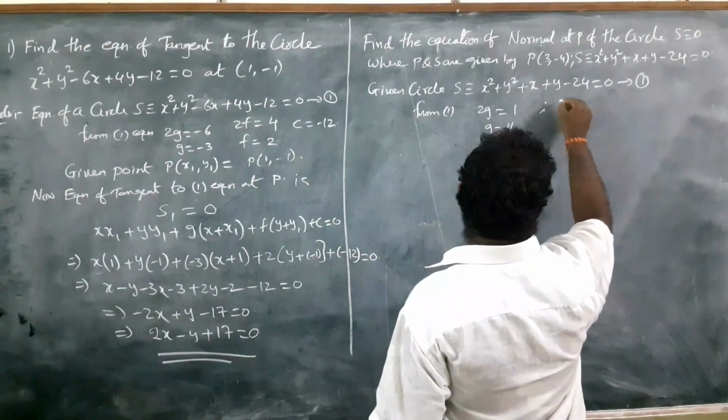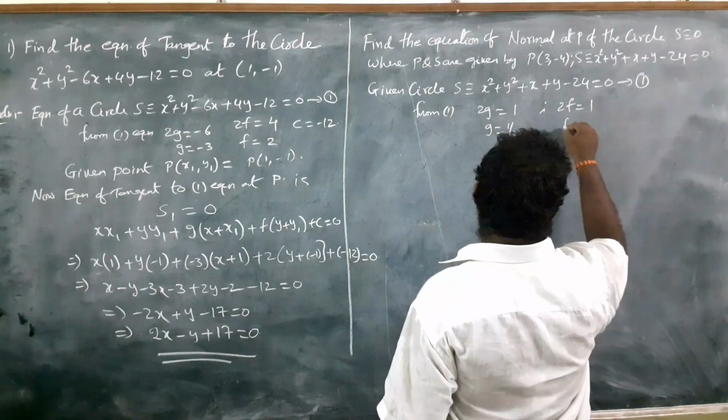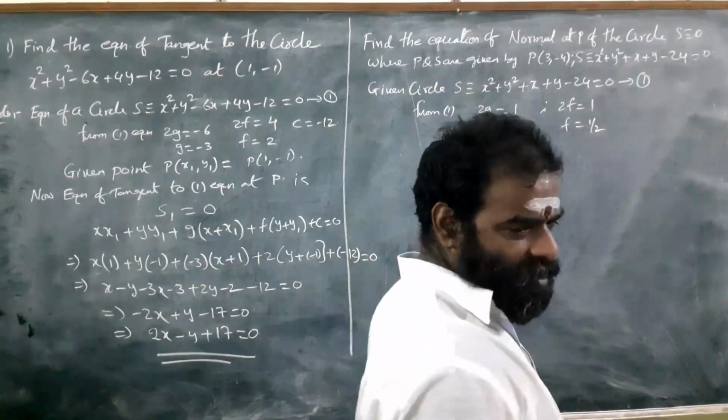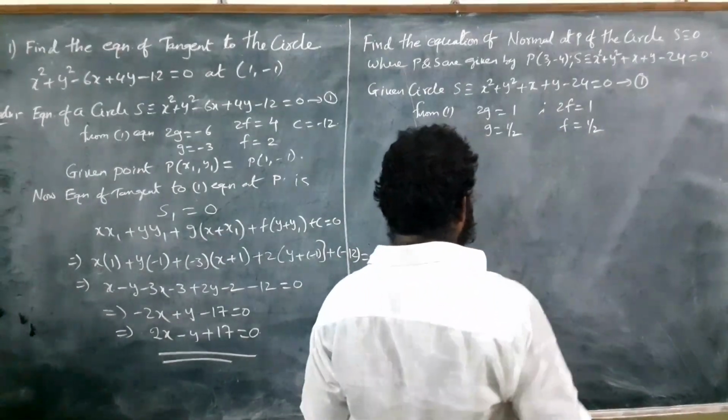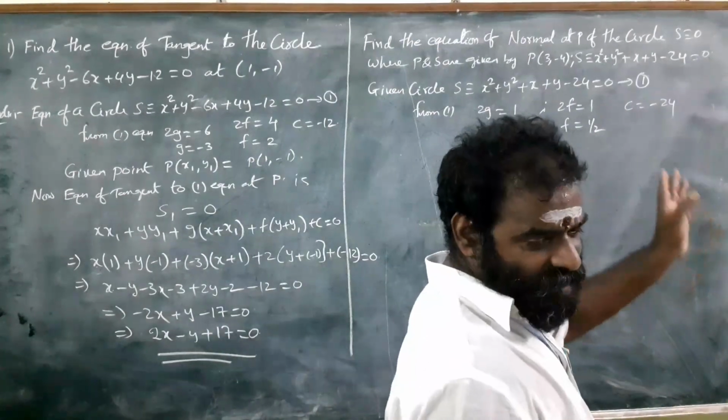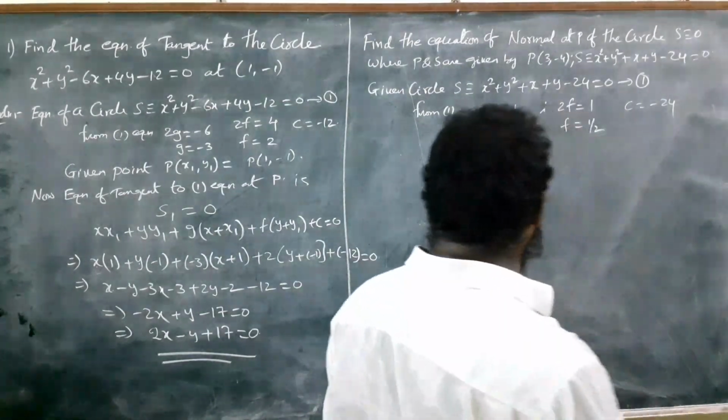And 2f is equal to 1, since the y coefficient is also 1, so f is equal to 1 by 2. c is equal to minus 24. So we use these values wherever necessary.